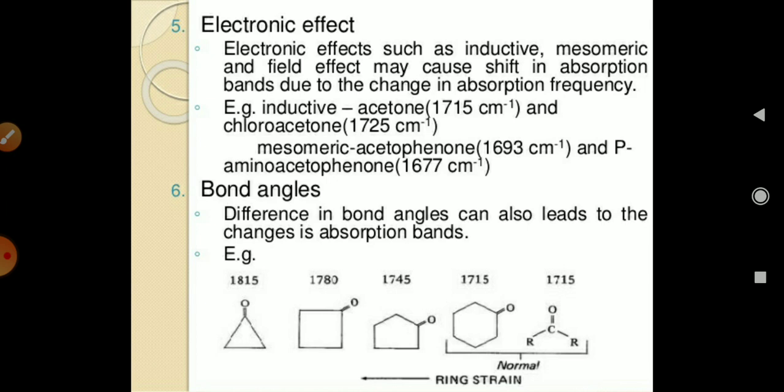The difference in bond angles can also lead to the change in absorption bands. Here you can see as the bond angle changes, the change in frequency occurs. You can see from first to the last one, as the bond angle changes, the wave number of frequency decreases.